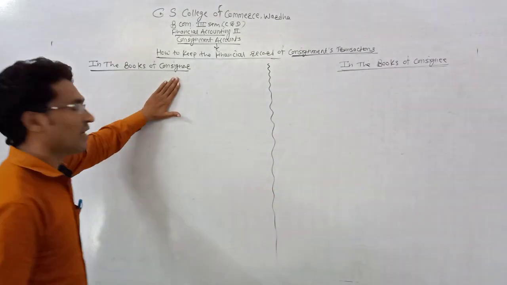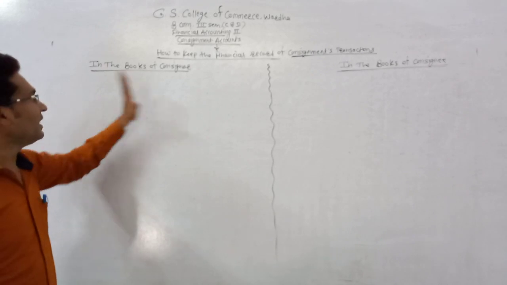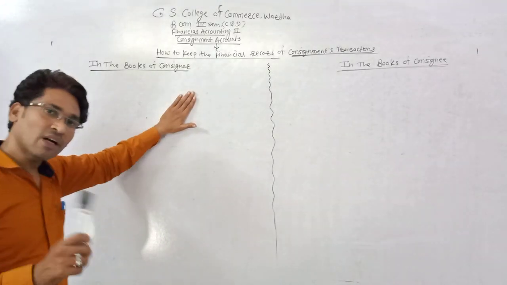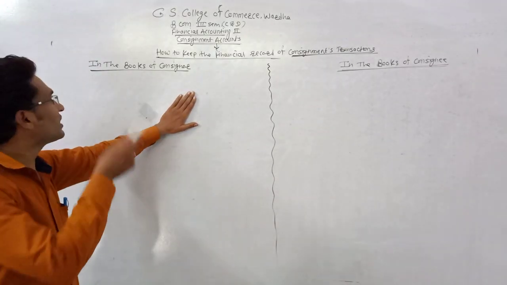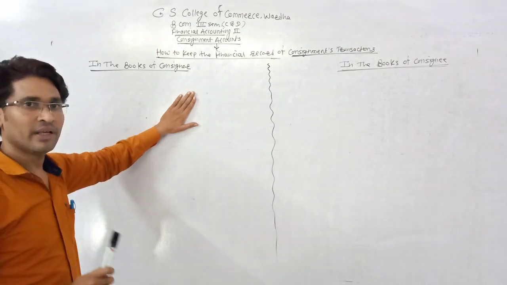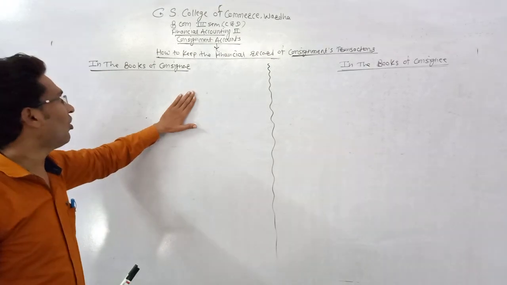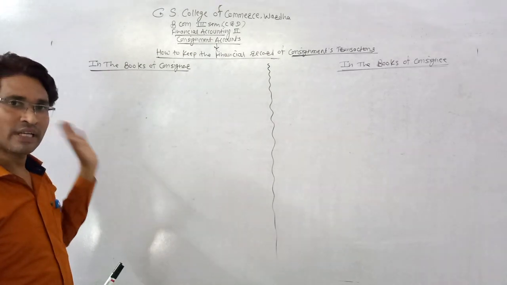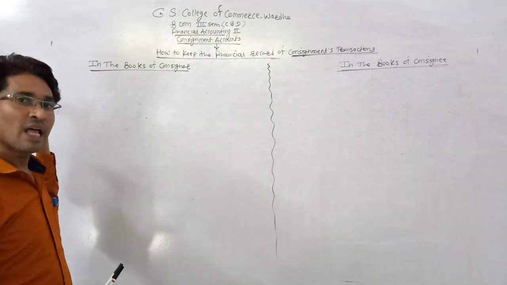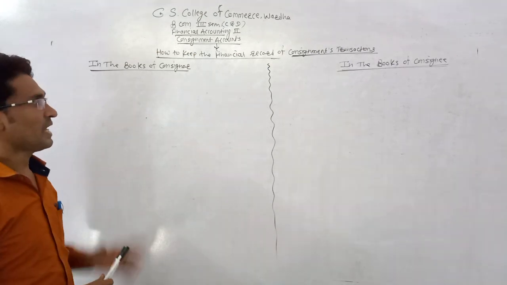So the consignor keeps the journal book and the ledger book. All the accounts related to his business appear in the ledger book, and all the entries of all transactions appear in the journal book of the consignor.